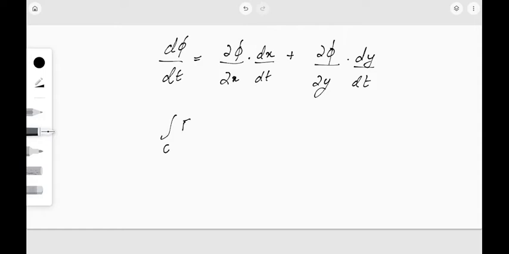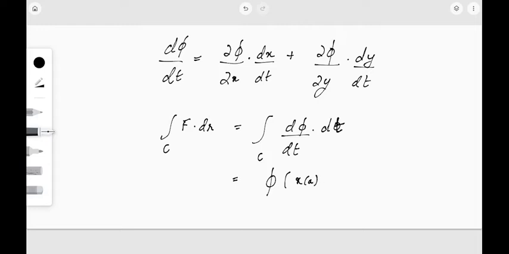So the integral over C of F dot dr will be nothing but the integral over C. Instead of F dot dr, we first replaced it by grad f dot r dash of t into dt, and grad f dot r dash of t was nothing other than d phi by dt into dt, and this is nothing but phi of